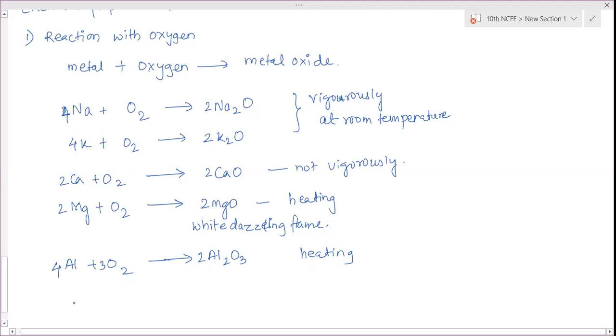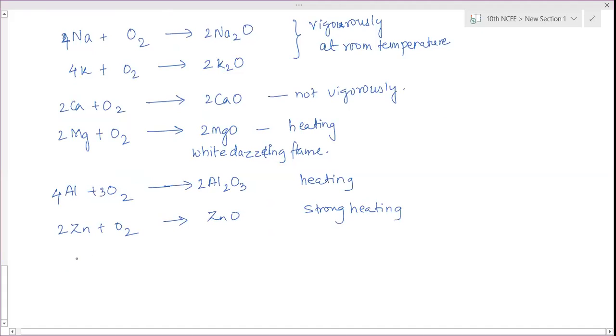Then zinc also. Zinc also needs strong heating, then only it will combine with oxygen and form zinc oxide. Strong heating is needed. Iron also, very strong heating is needed. It won't burn, but only reacts. Iron metal generally won't burn.